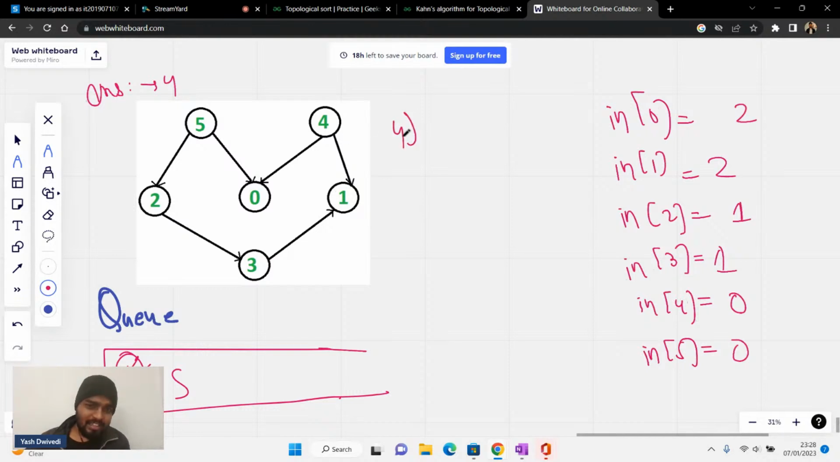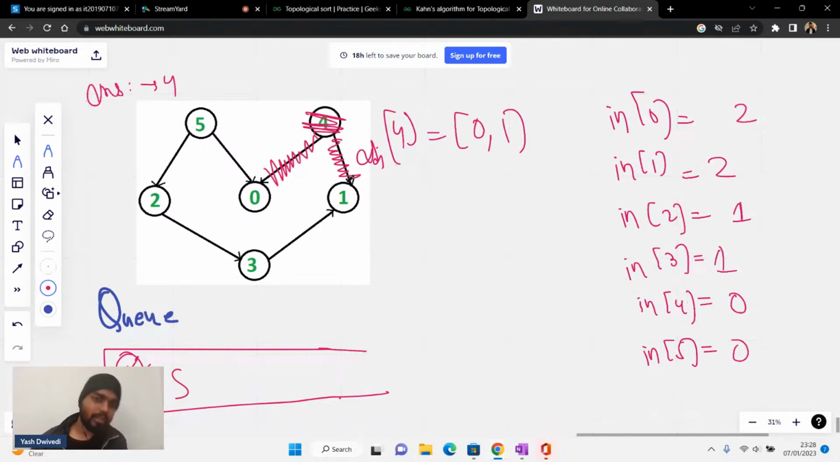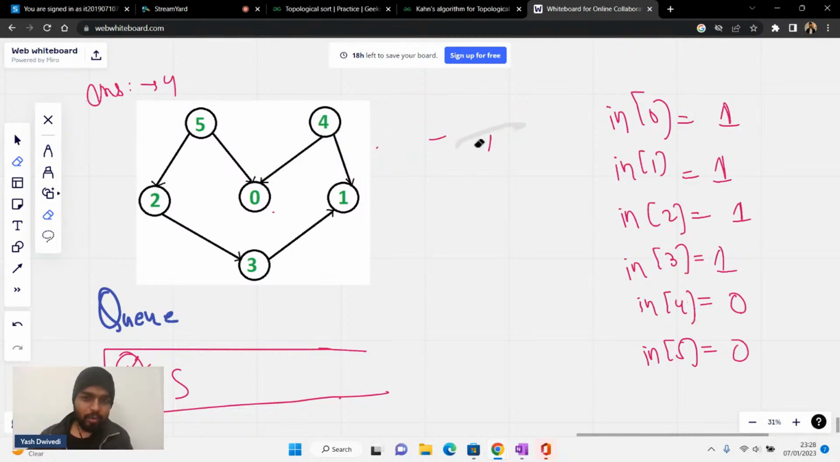In the adjacency list of 4, which nodes are connected, guys? Can I say that in the adjacency list of 4, 0 is there and 1 is there? If 4 is getting done, then indirectly the dependency of 0 and 1 reduces by 1. If I'm doing task 4, then 0 and 1 are getting 1 in degree less. That is why I'll reduce the in degree of 0 and 1 by 1. So I'll simply write a 1 1 here.